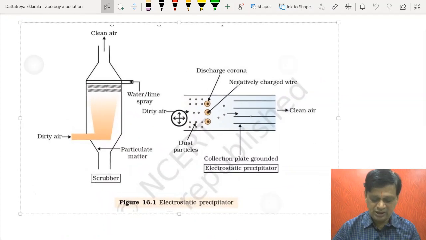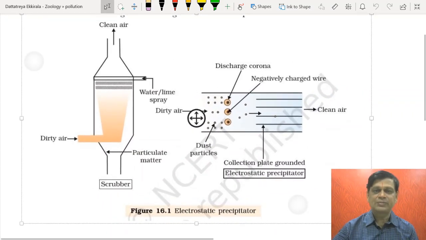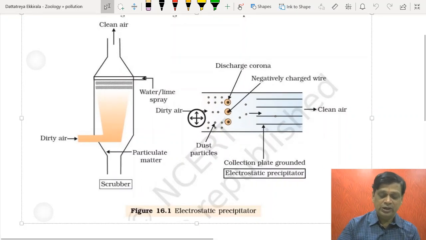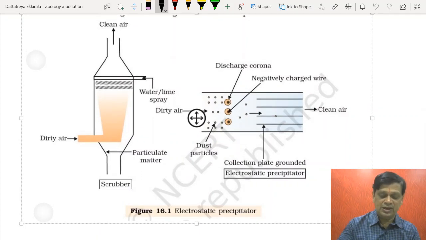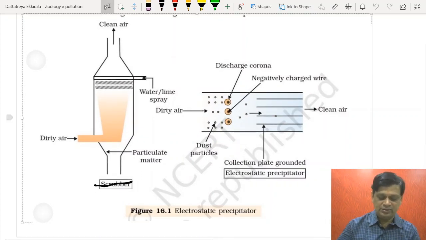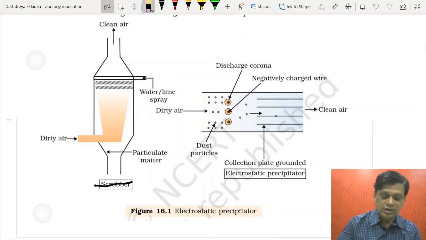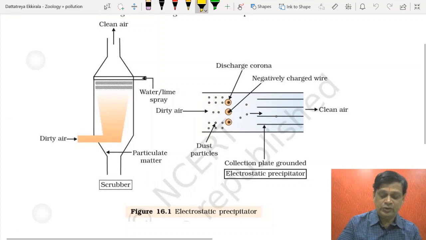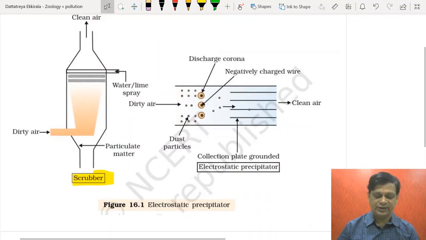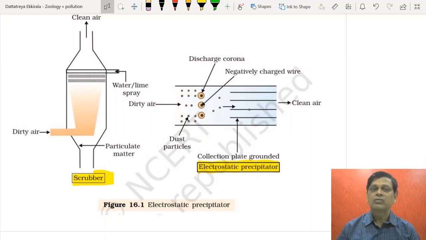Now, particularly the electrostatic precipitators and scrubber. Here, look at the scrubber. The scrubber is specially used for the elimination of sulfur dioxide, whereas electrostatic precipitators are specially used for eliminating particulate pollution.